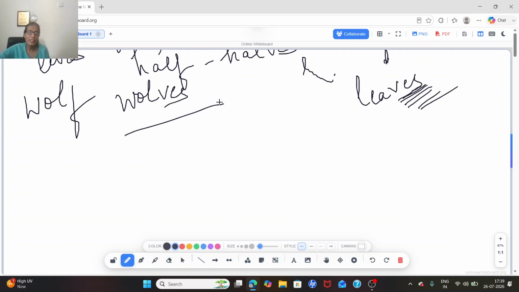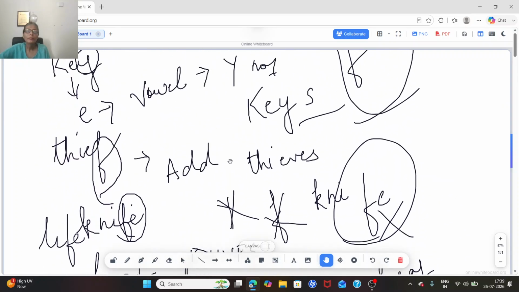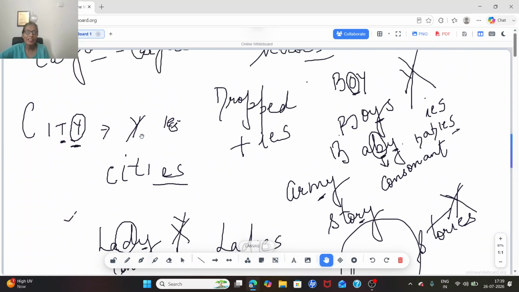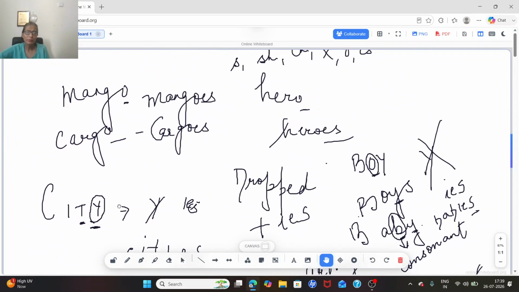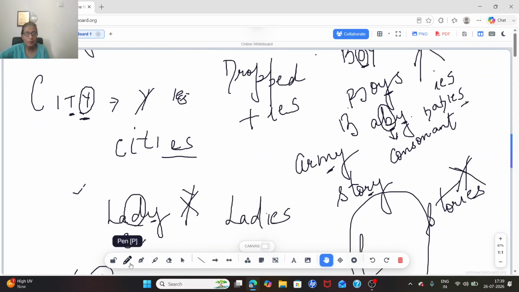I'll simply revise the rule of Y and F once again. If the word is ending with Y and carries a consonant before it, Y is dropped and we simply add IES.